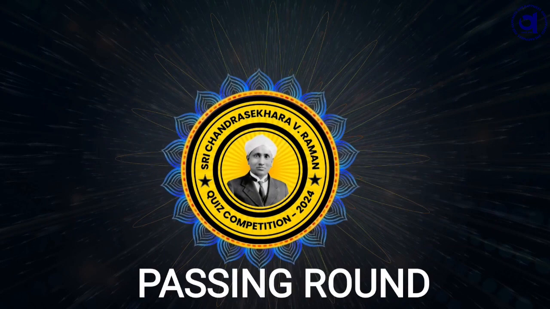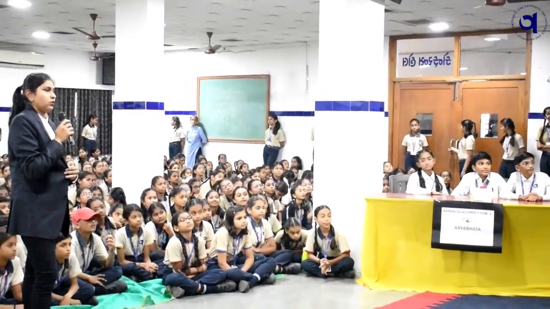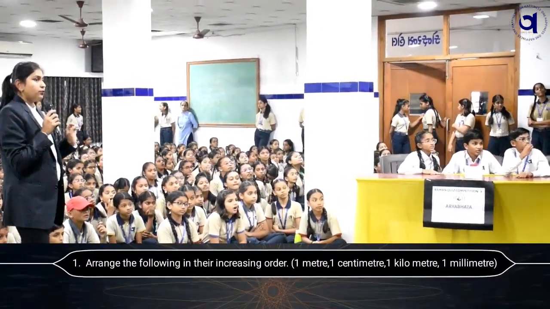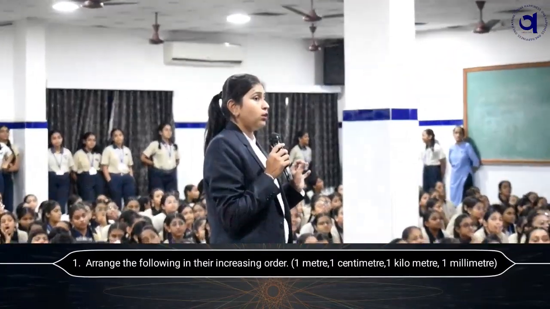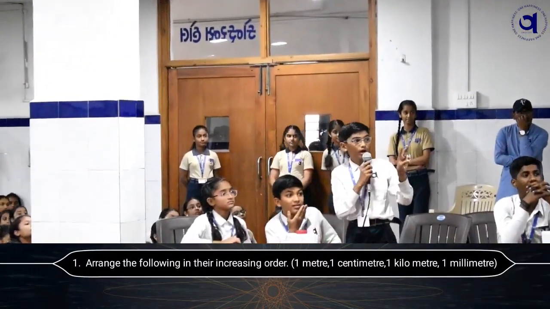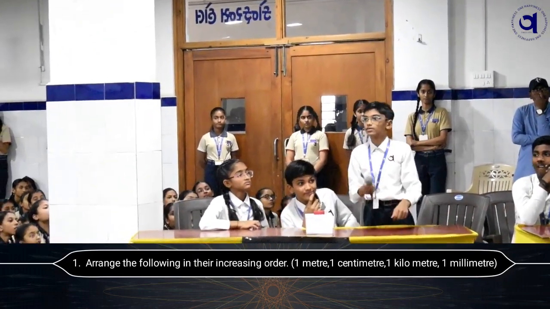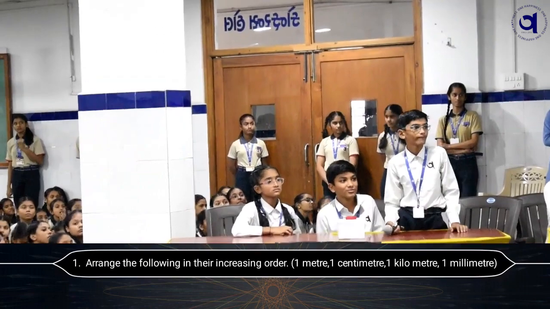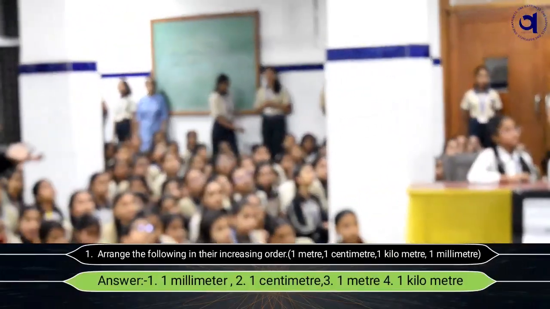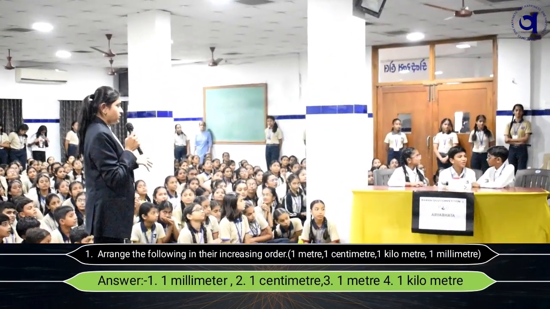First question. Arrange the following in their increasing order: first, 1 kilometer; second, 1 meter; 1 centimeter; or 1 millimeter. May we know the answer, please? No, wrong. The answer is 1 millimeter, 1 centimeter, 1 meter, 1 kilometer.